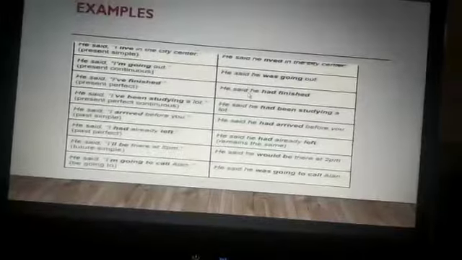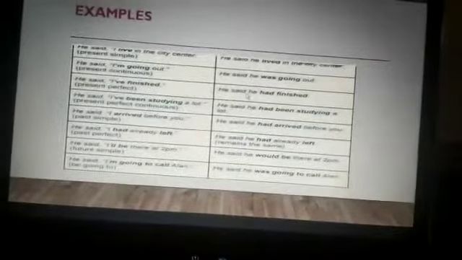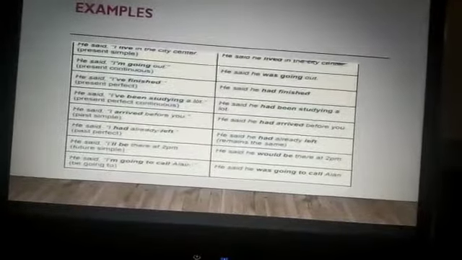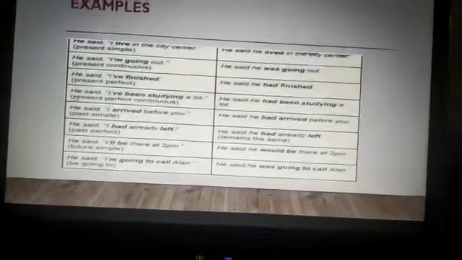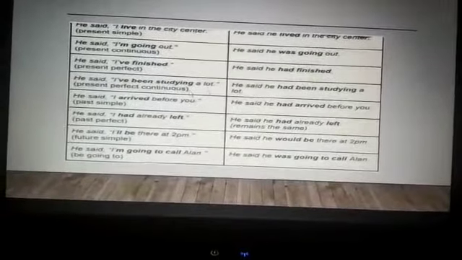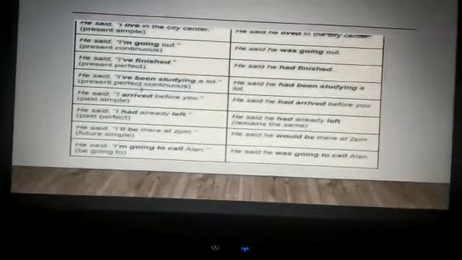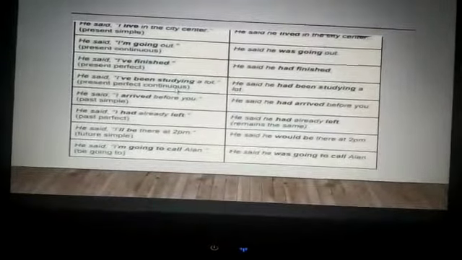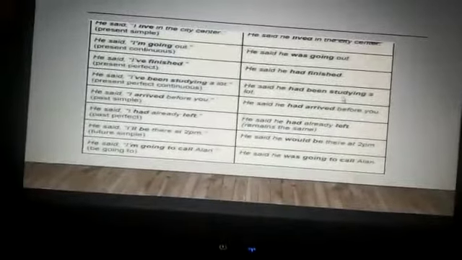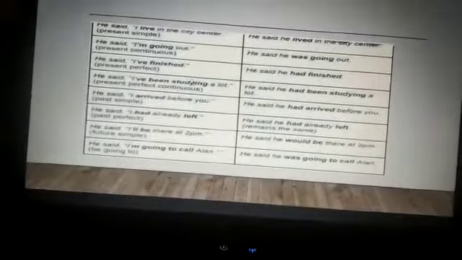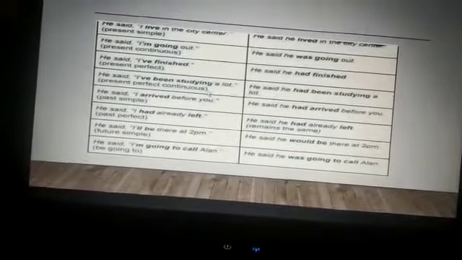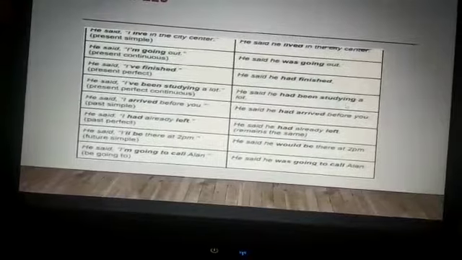Just now I told you children, you have to add that over here. It's not given over here, but that has to be added. The next sentence is, he said, "I have been studying a lot." Here the tense is present perfect continuous. So in the indirect speech, it will change to past perfect continuous. And the past perfect continuous of have been studying is had been studying.